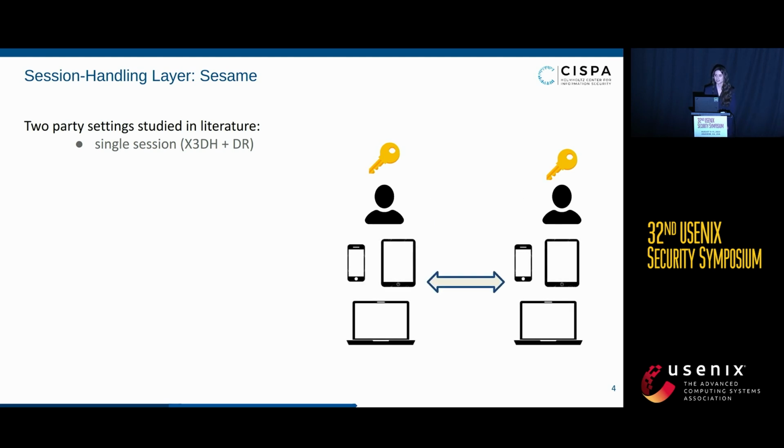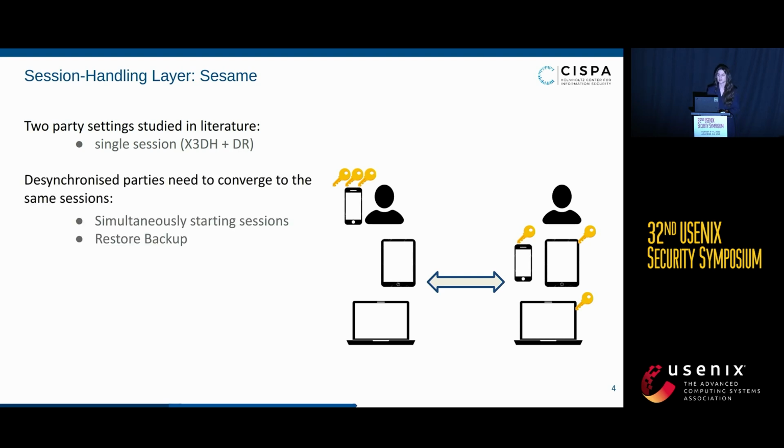But that's hardly the case in reality, because the parties have multiple devices and every device shares multiple sessions with other linked devices. And to add complexity to that, these devices can also be temporarily desynchronized with one another. Take, for example, two devices that simultaneously start a session, then they need to converge on which session they need to use. Or one of the devices, for example, might restore an old backup and end up sending a message using an old key that the other party cannot decrypt.